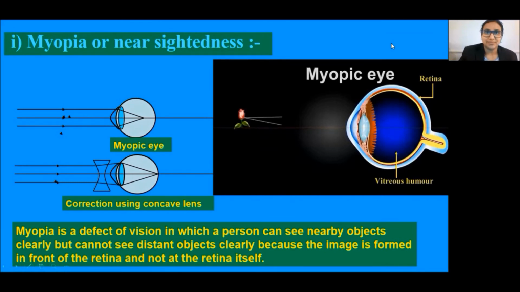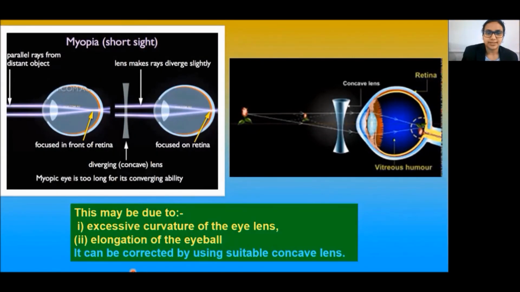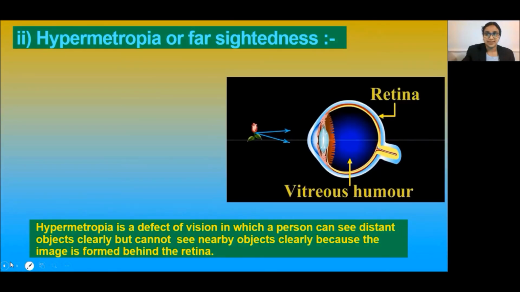Such a person with this defect has the far point nearer than infinity. Such a person may see clearly up to a distance of few meters. This may be due to excessive curvature of the eye lens and elongation of the eyeball. A concave lens of suitable power will bring the image back onto the retina, and thus the defect is corrected.